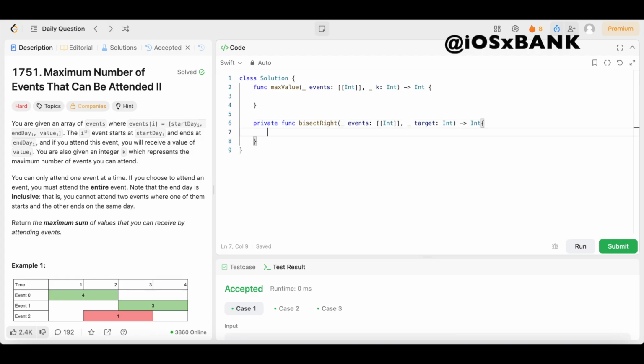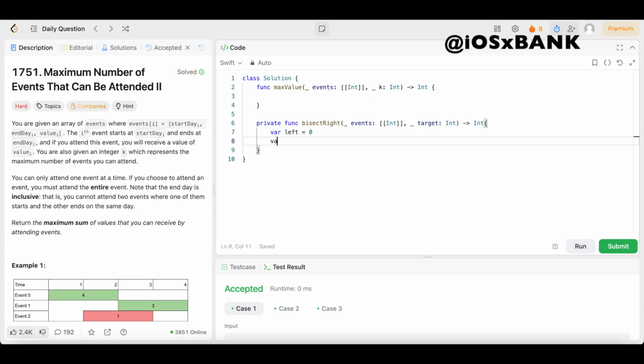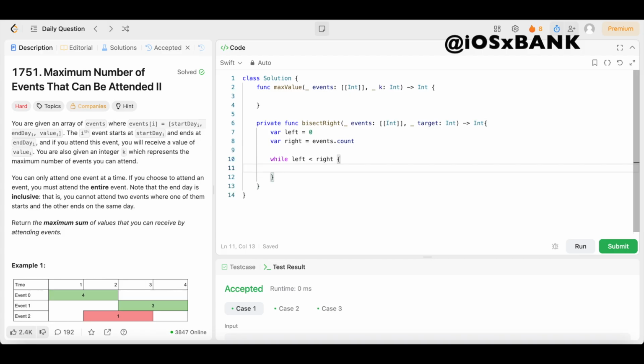Then we're just going to do our simple binary search. Declare a variable called left, we'll set that equal to 0. Declare a variable called right, we'll set that equal to events.count. Then we're going to say while left is less than right, open up the brackets. Then we're going to find the mid. We're going to say let mid equal, open up the parentheses, left plus right, come outside of those parentheses, divide it by 2 to find our middle element.